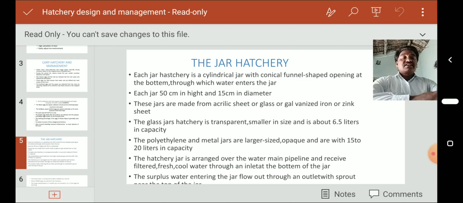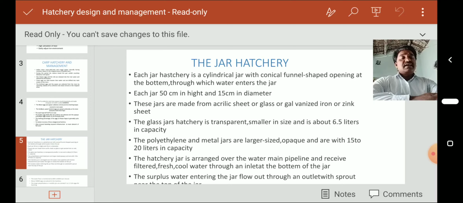The hatchery jar is arranged over the water main pipeline and receives filtered, fresh, cool water through an inlet at the bottom of the jar. So which type of water enters? Especially filtered water, fresh water and cool water. Some amount of hot water may cause damage to the fry. That is the reason why we have to send cool water into the hatchery jar.